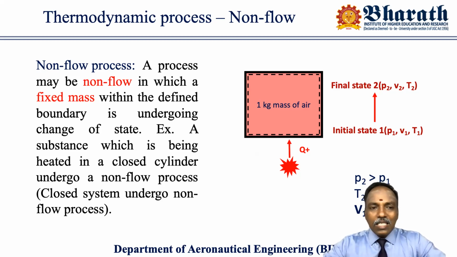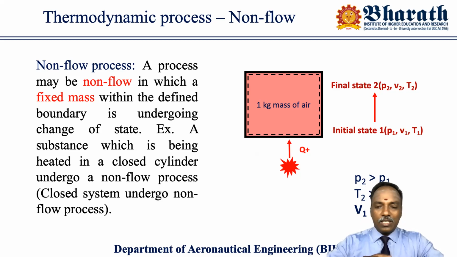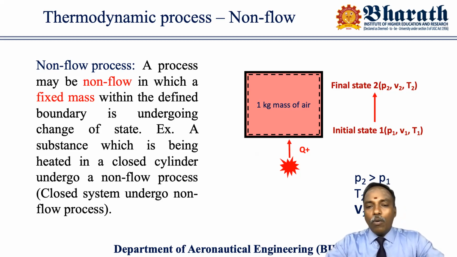In a non-flow process, a fixed mass means the mass cannot enter or leave the system. The fixed mass within the defined boundary is undergoing change of state. You know what change of state is? Change of state means the system will travel from one equilibrium state to another equilibrium state, from the initial state to the final state.